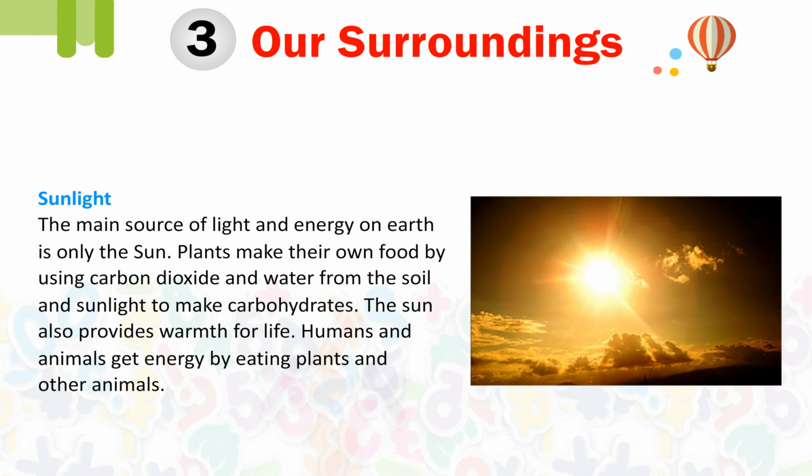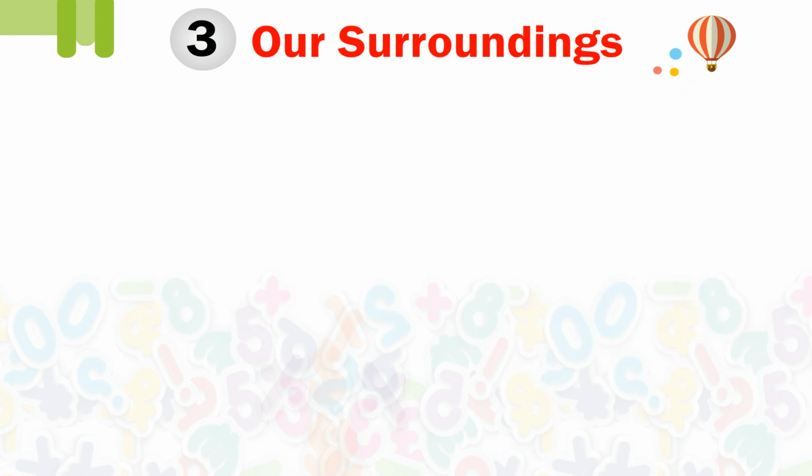Sunlight. The main source of light and energy on earth is only the sun. Plants make their own food by using carbon dioxide and water from the soil and sunlight to make carbohydrates. The sun also provides warmth for life. Humans and animals get energy by eating plants and other animals.